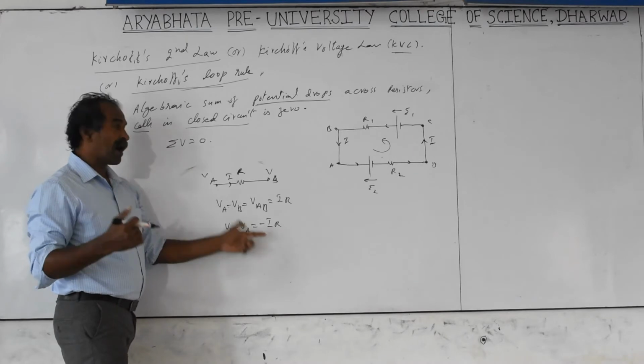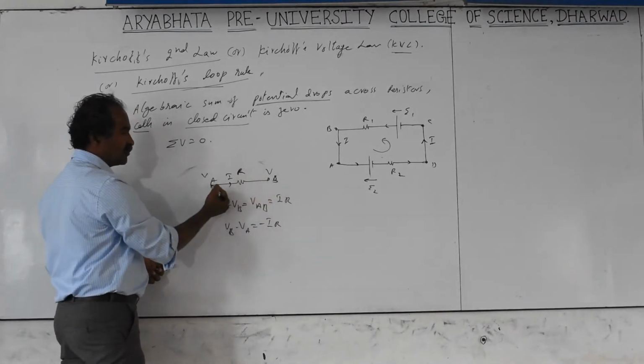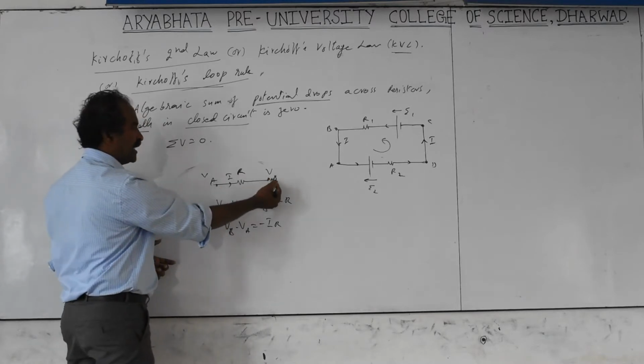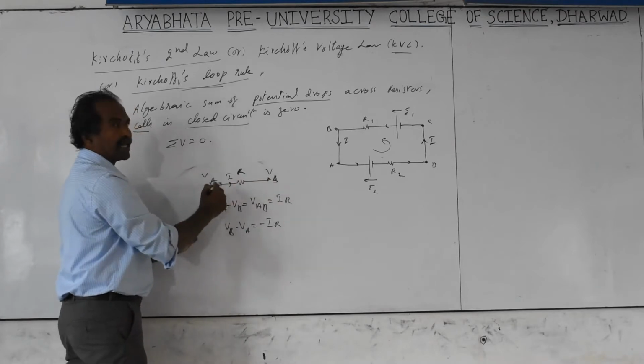If you take the direction opposite to the current, you calculate like this: you take VB to VA. First you approach B and then you see A, so A is the final point. Then VA minus VB becomes plus 5.